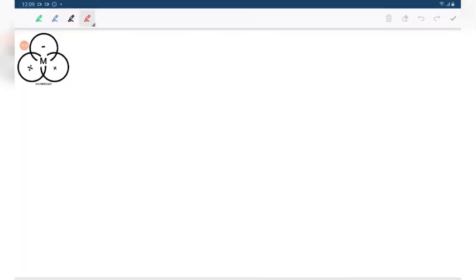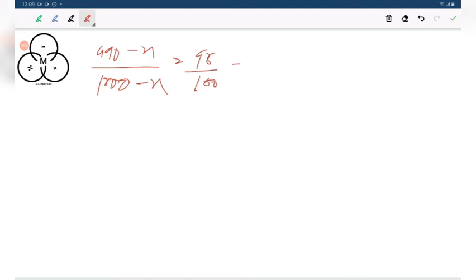I thought that I should go for a fresh page, otherwise it will be difficult for you all to understand. (1000 - x)/(990 - x) = 98/100, so 990 × 100 - 100x = 9800 - 98x.